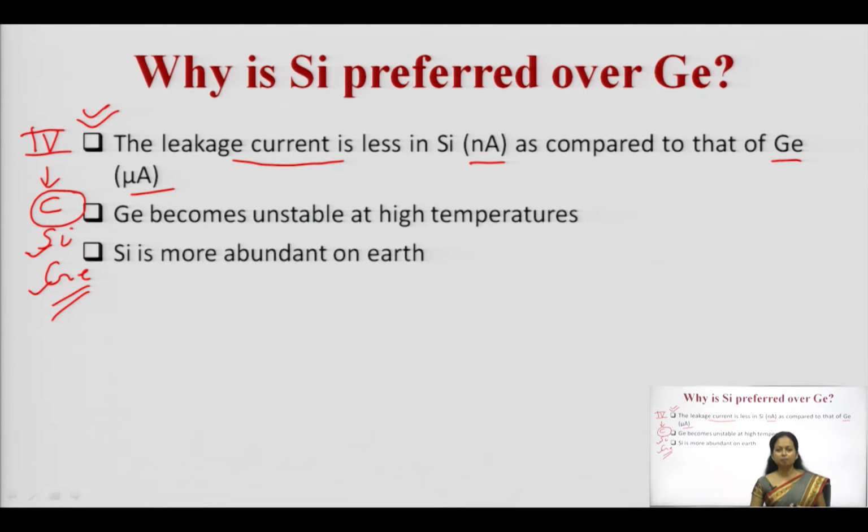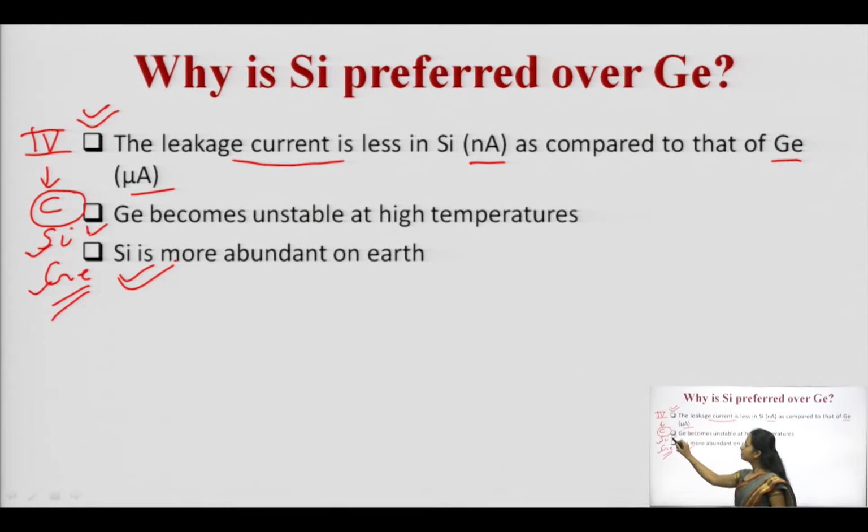Second and very important factor: even in our daily life, which material would you like to use? Those which are available in sufficient amount, and whose cost is relatively less. Silicon is available in more abundant amount on the earth, in a large amount. It means it can be easily used. At the same time, properties of silicon also give add-on features, which is why it is commonly used.